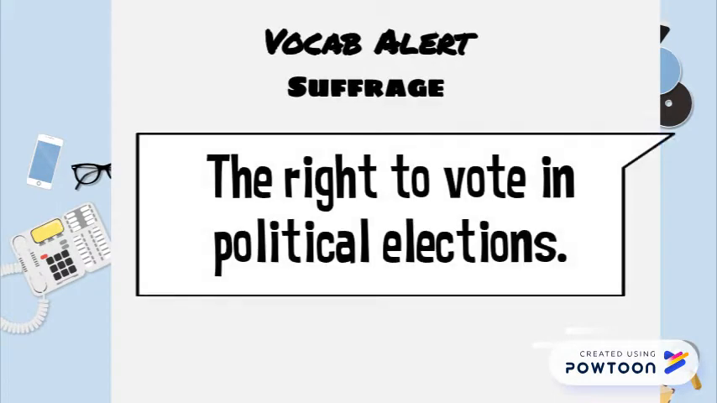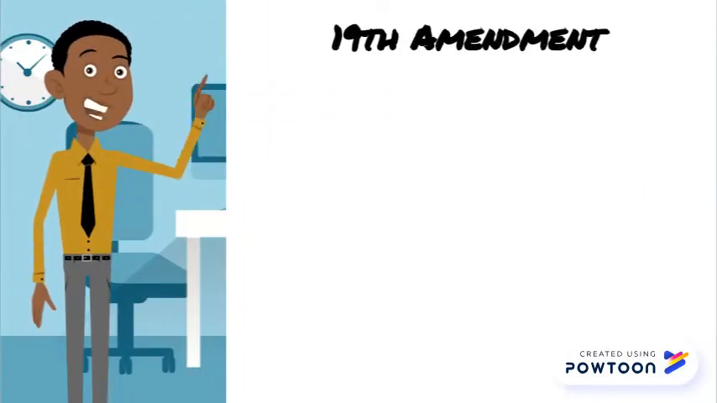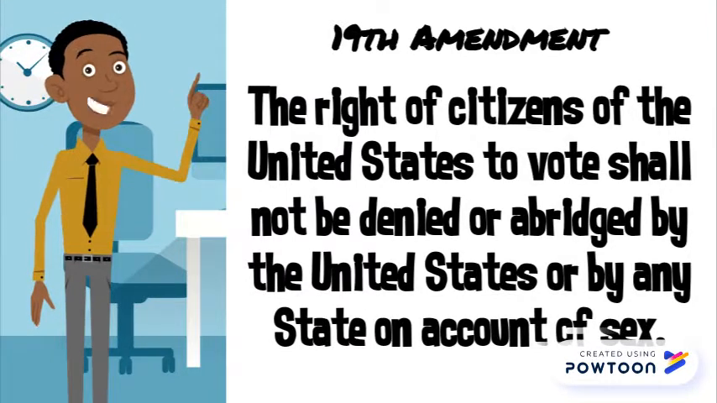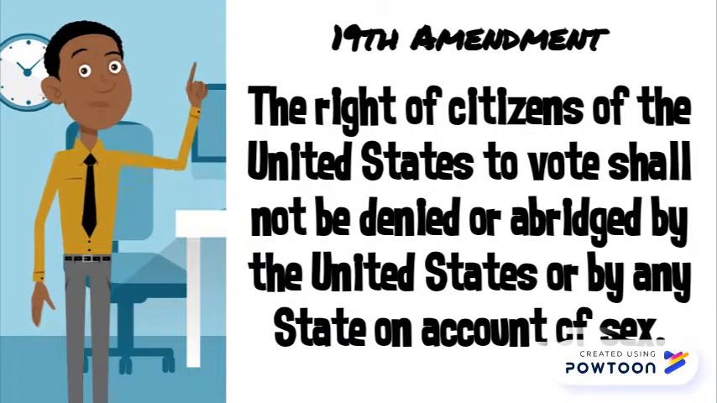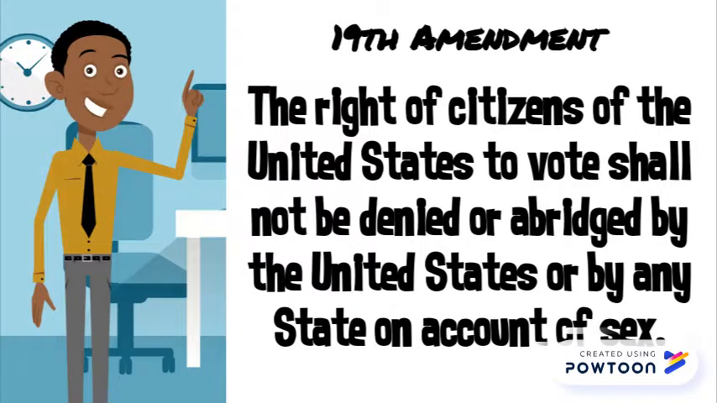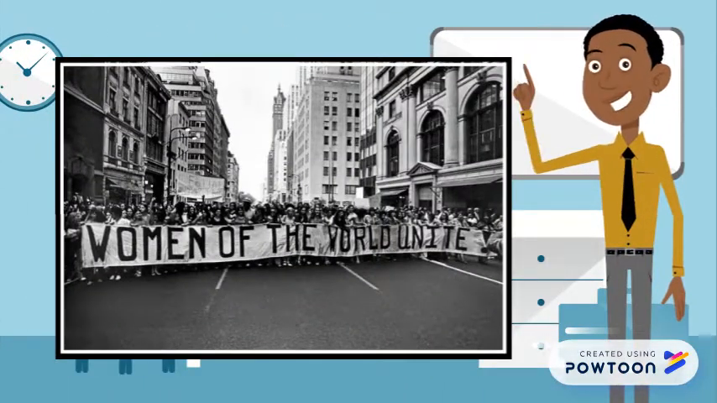Vocabulary alert. The phrase right to vote can also mean suffrage, not in any meaning of suffering, but suffrage, the right to vote. Now back to the 19th Amendment, which stated that the right of citizens of the United States to vote shall not be denied or abridged by the United States or by any state on account of sex. This meant that women now had suffrage in the United States of America.